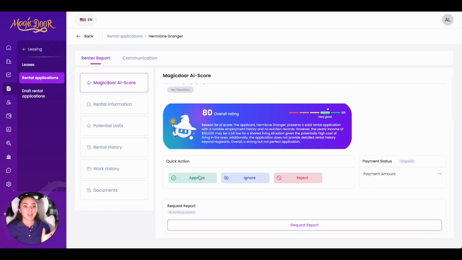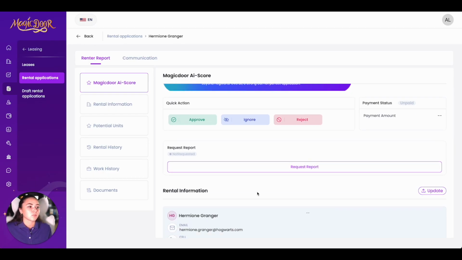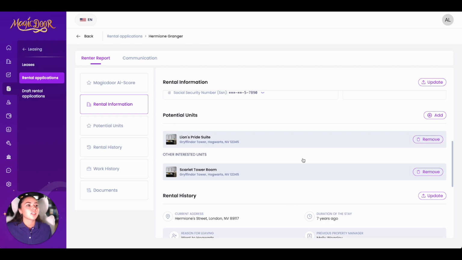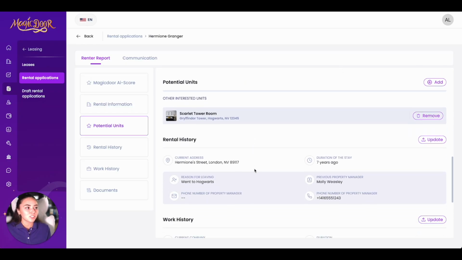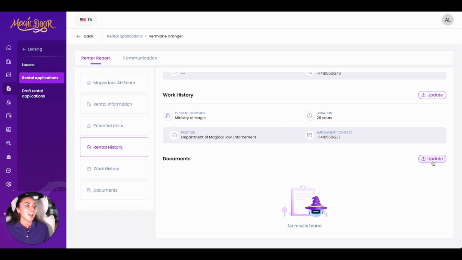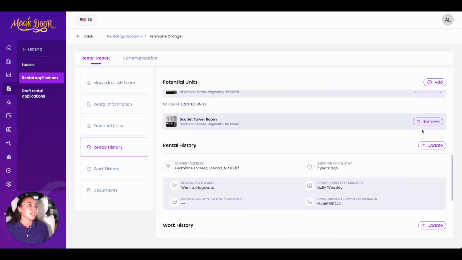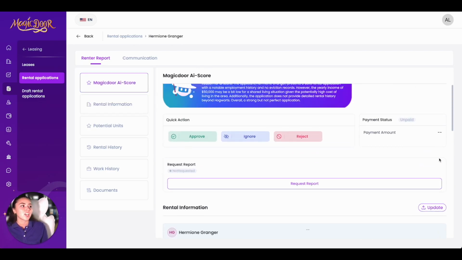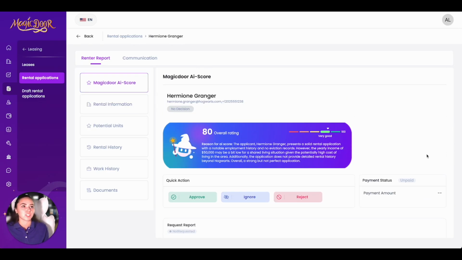Now you have some quick action buttons. We love quick action buttons. You can easily approve, ignore, or reject, request a report, and access their information directly right here. We also have potential units for them and some other units that they may be interested in. You also have their rental history, their work history, their documents, and you can see we have lots of buttons. We can update any of this, we can remove these, we can add potential units. So there are a lot of buttons you can press to change things.